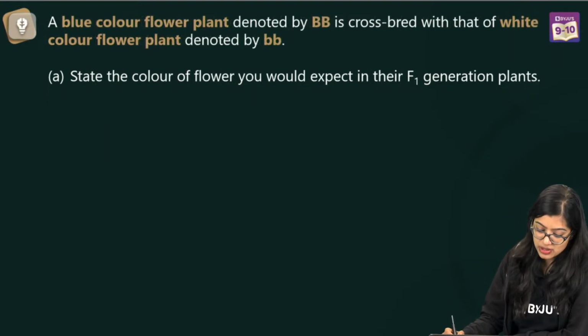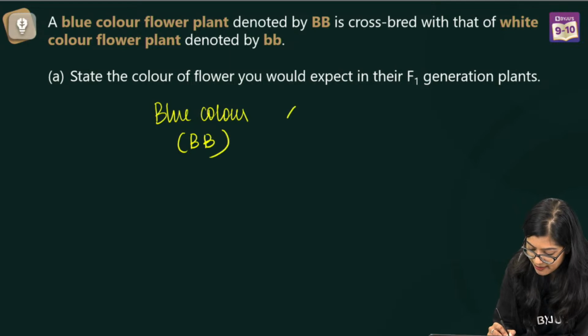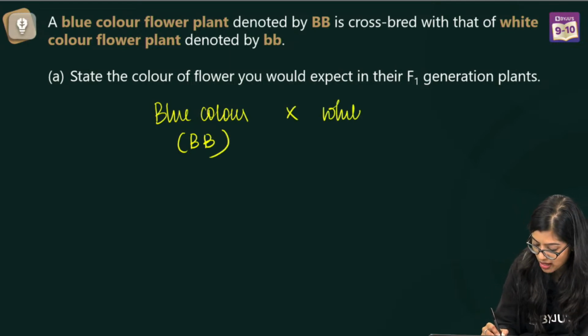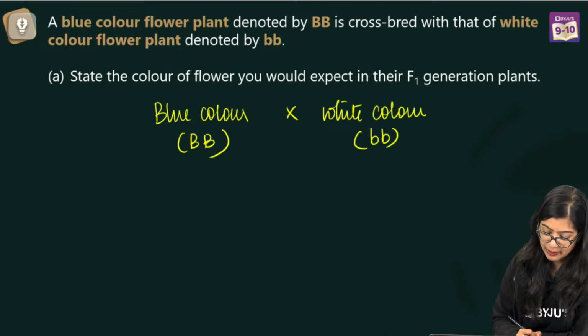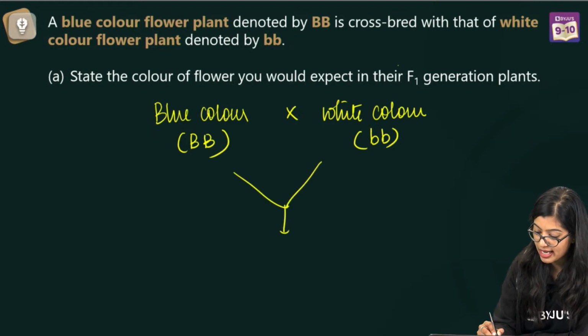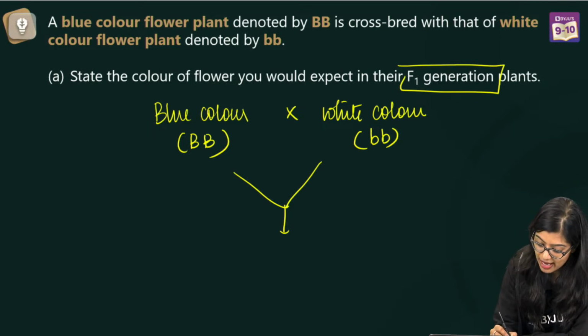So first part is you have a blue colored flower. Okay. So you have a blue color flower, which is BB, getting crossed with white color, which is bb. Now what are they saying? What is the color of the flower you would expect in F1 generation? Can you tell me? Very good.